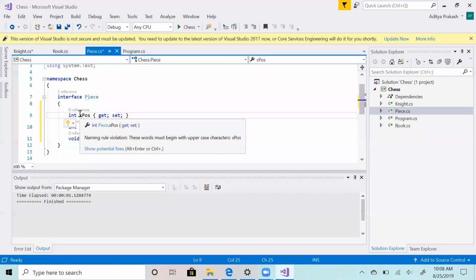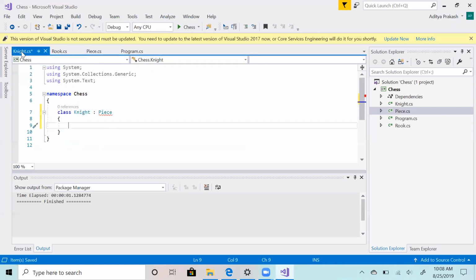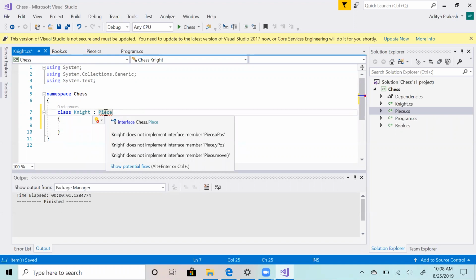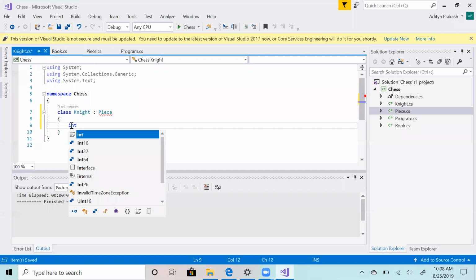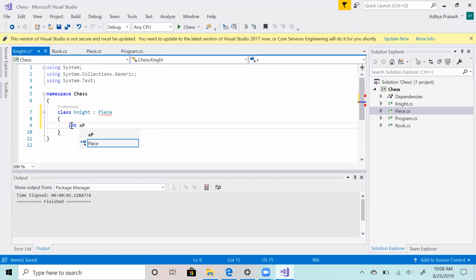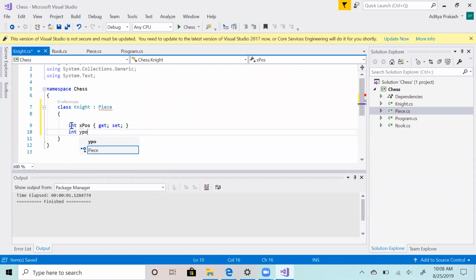So now I have two variables, x position, y position, and move. Now, let's say I am inheriting Knight here. It won't allow me to create the class unless I define x position, y position, and move. So now all I need to do is create these members: x position, get, y position, get, set.